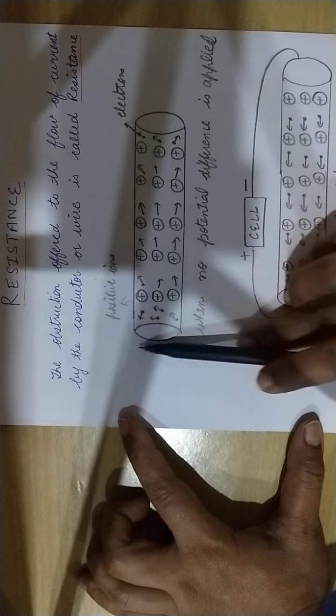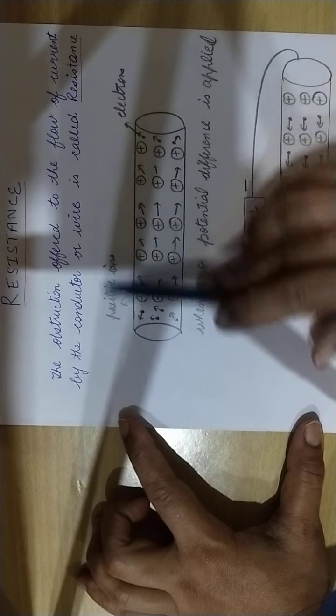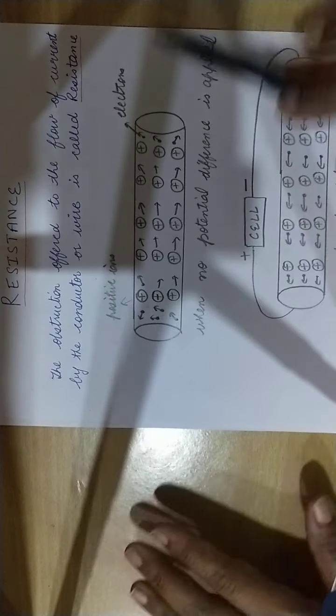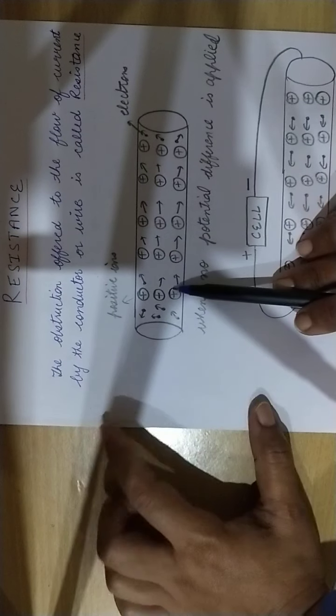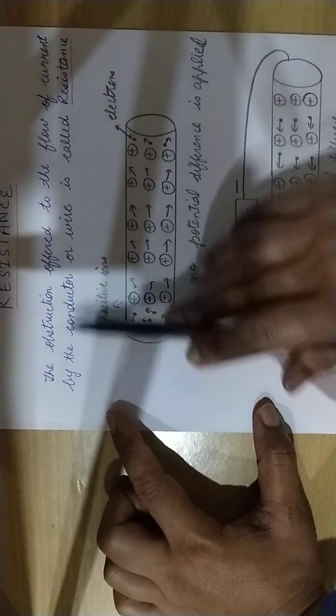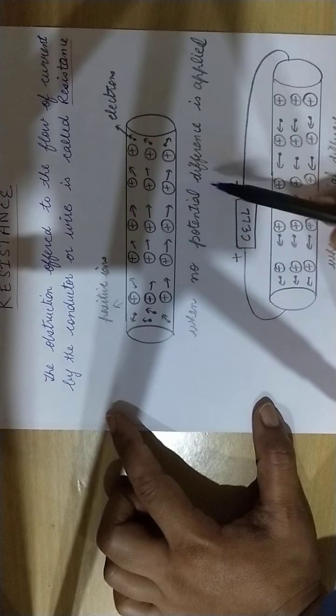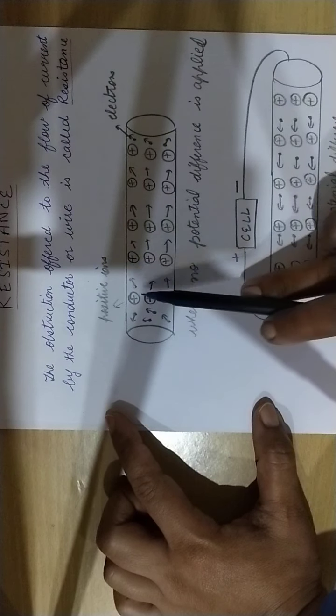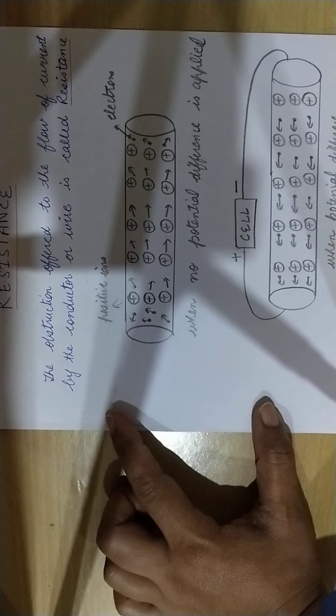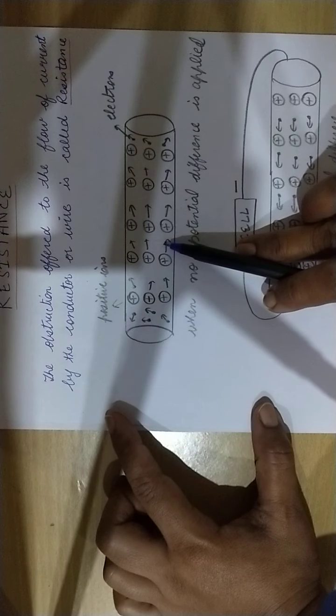So here I have shown you a metal wire. When no flow of current takes place, this wire is at rest. There is no connection, no cell, no battery, so it is at rest. Positive and negative particles are stable, right?